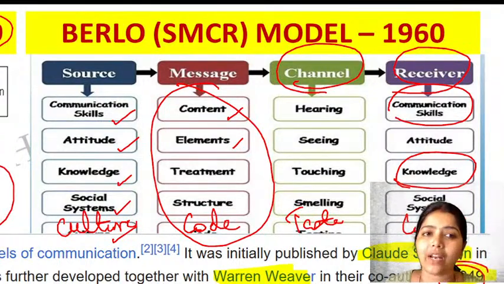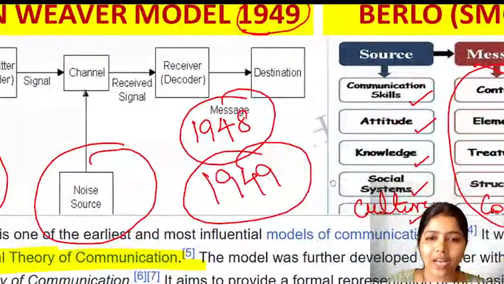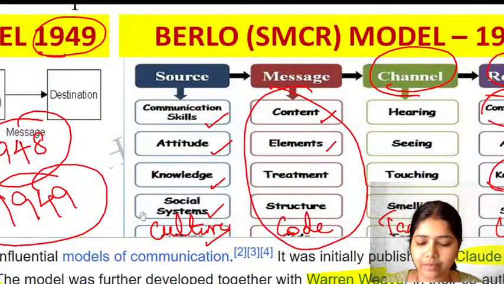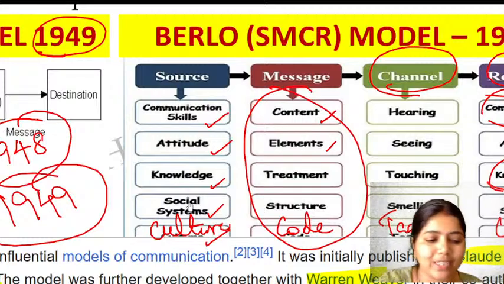So when it comes to Shannon-Weaver, we have seen the Shannon-Weaver model and we have seen Berlo's SMCR model. Clear, learners? Going to the next one.